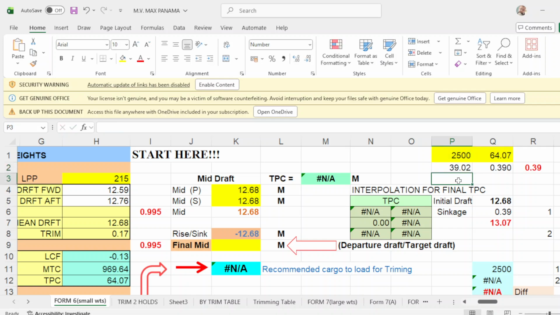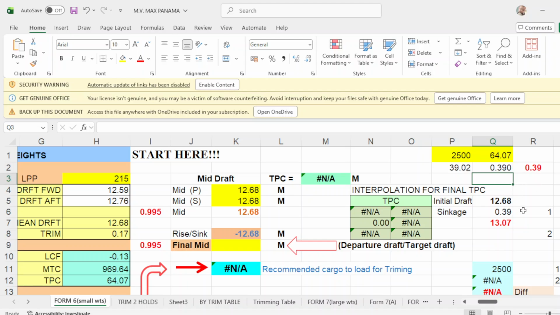That will be 39 centimeters, okay? With this 39 centimeters, divide by 100, so that will be in meters. Click this one and divide by 100. And that will be 0.39